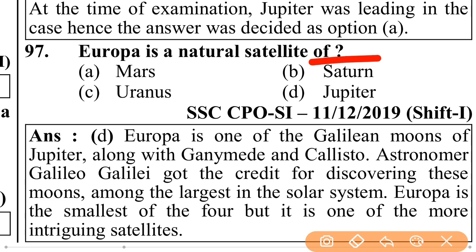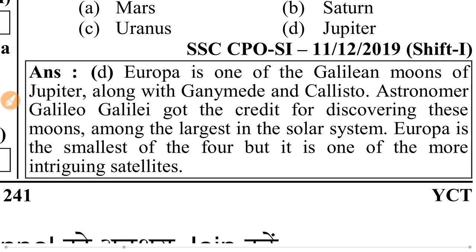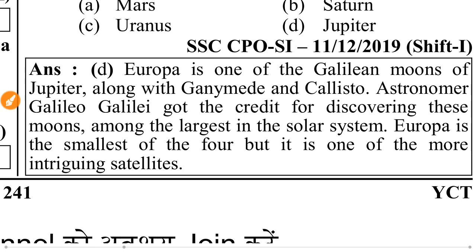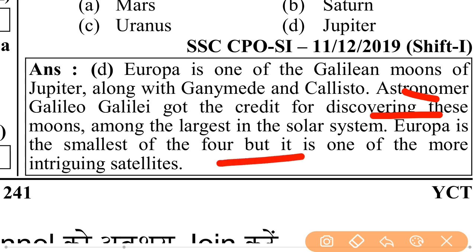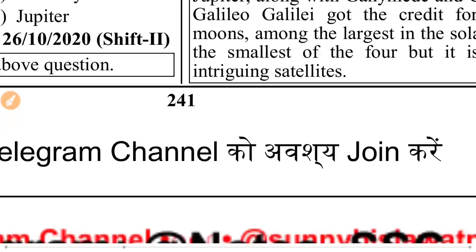Europa is a natural satellite of Mars, Saturn, Uranus, or Jupiter? Europa is a natural satellite of Jupiter. Europa is one of the Galilean moons of Jupiter, along with Ganymede and Callisto. Astronomer Galileo Galilei got the credit for discovering these moons, among the largest in the solar system. Europa is the smallest of the four, but it is one of the more intriguing satellites.